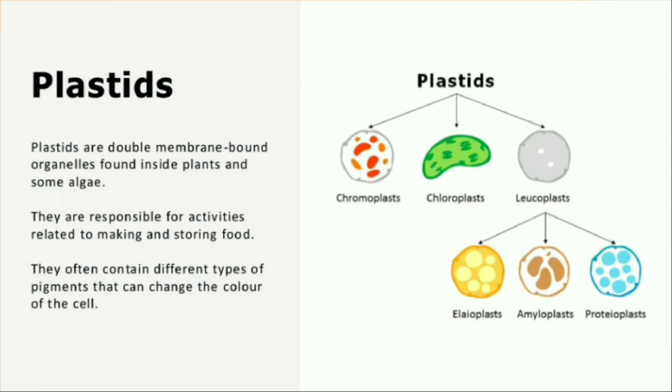Then coming to plastids. So what are plastids? Plastids are double membrane bound organelles found inside plants and some algae.